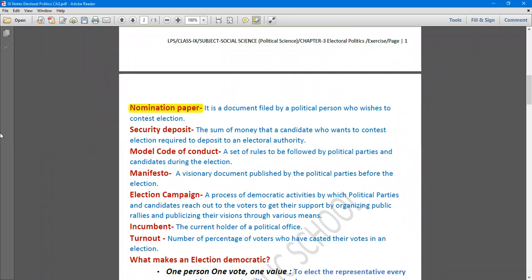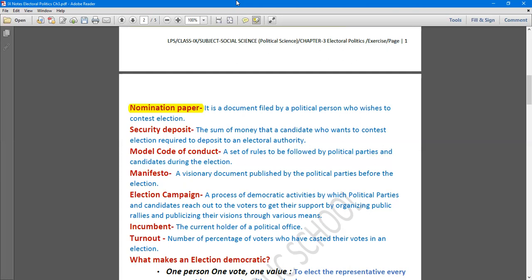If any person wants to contest election, like as you know that if you are giving a particular entrance examination, or you are giving the CBSE board examination, you need to fill the application form, and in that you provide complete information about yourself.